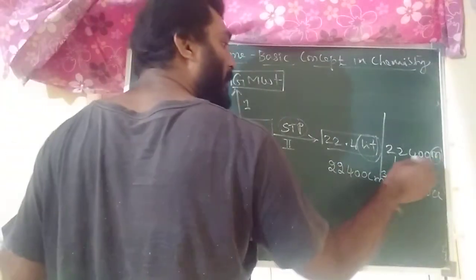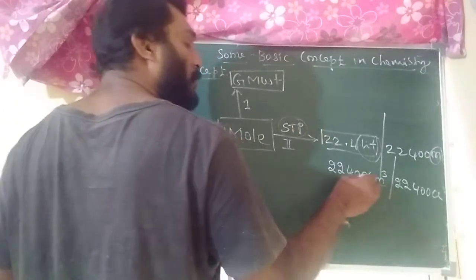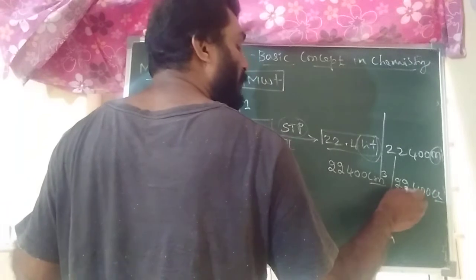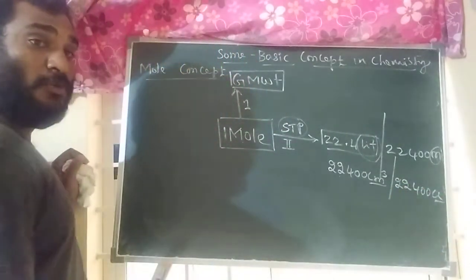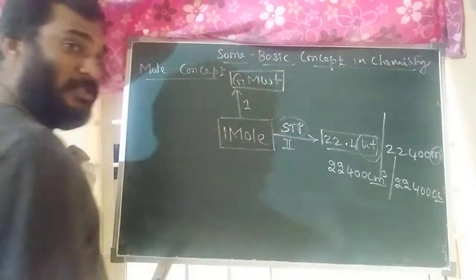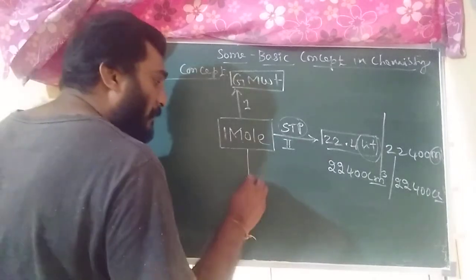In terms of ml, 22,400 ml. In terms of cubic centimeters, 22,400 cubic centimeters, or cc. This is the definition for one mole in STP condition.